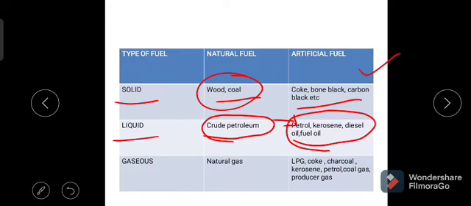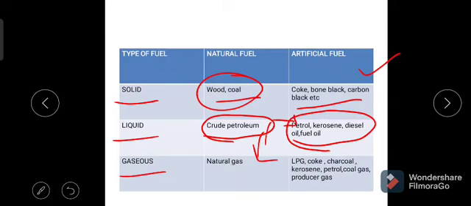And the third one is gaseous fuels. The fuels are also available in the gaseous state, and these can be further classified into two types, natural gas as a natural fuel, as well as artificial fuels. When these gaseous fuels are available in the earth crust on top of the layer of crude petroleum, then it is called natural gas, and it is a natural fuel.